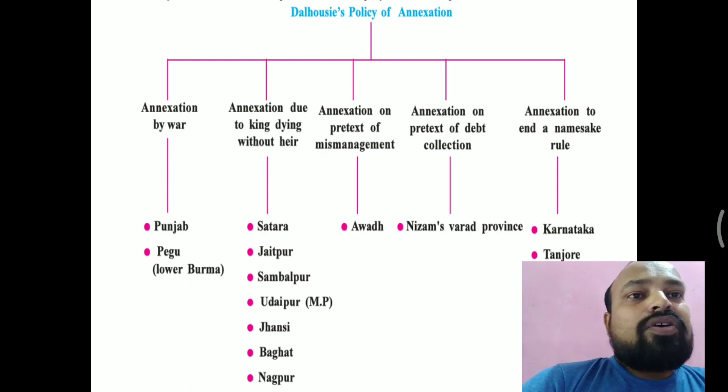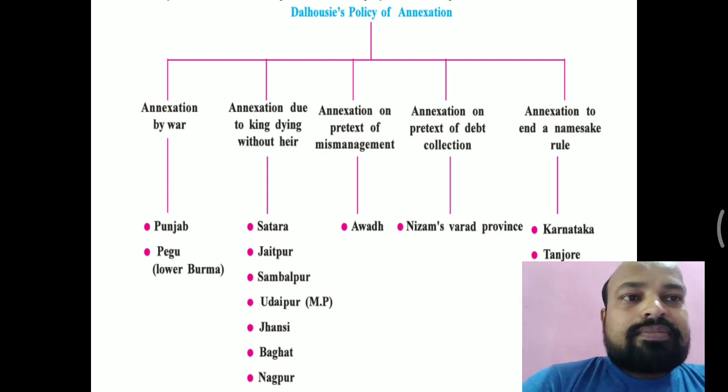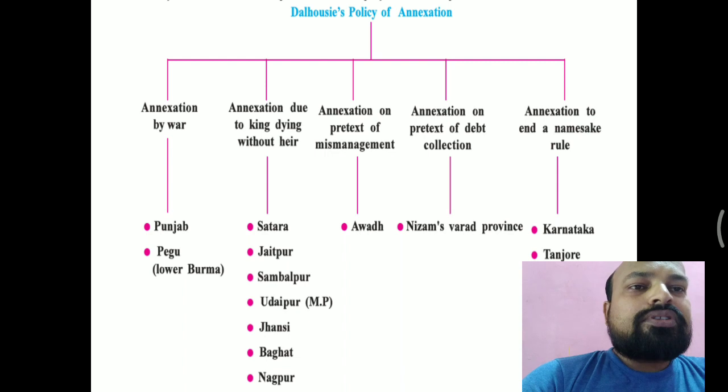Then annexation on the pretext of debt collection. So the Nizam's Berar province. Now the Nizam was the first who accepted the subsidiary alliance system. He accepted the system, but he could not pay the debt or the income for the management, for security reasons and for the army's maintenance. That is why the Nizam's Berar province was also annexed according to Dalhousie's policy of annexation.